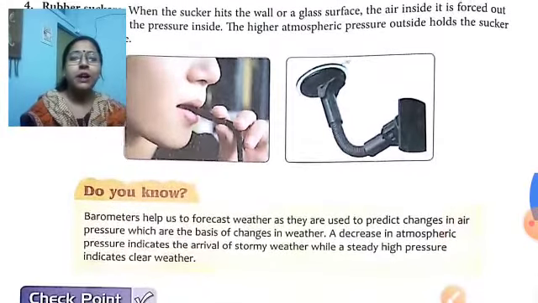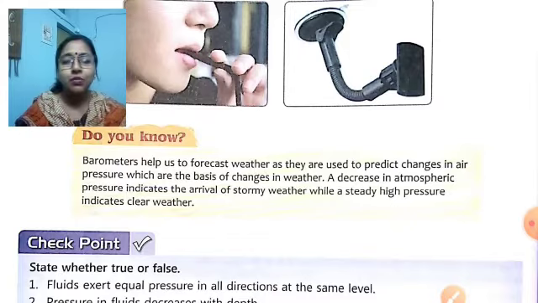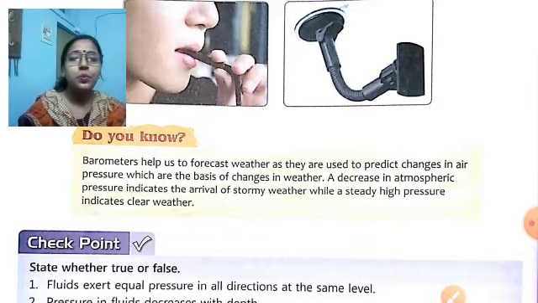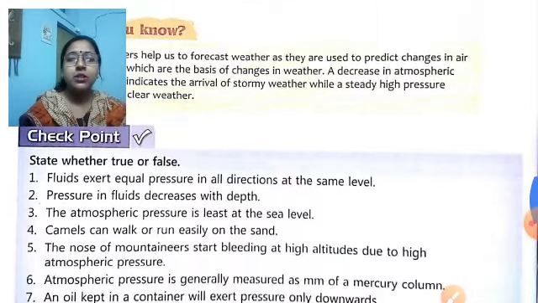Do you know the barometer helps us to forecast weather? Every day we have the forecasting of weather with the help of the barometer, as it is used to predict changes in air pressure, which are the basis of change in weather. A decrease of atmospheric pressure indicates the arrival of stormy weather, while a steady high pressure indicates clear weather. According to the atmospheric pressure level, we can predict the weather. So that chapter is completed.